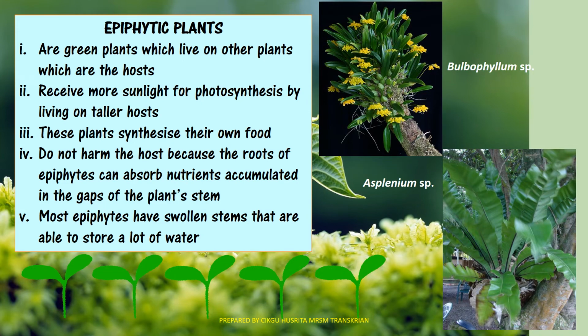Most epiphytes have swollen stems that are able to store a lot of water. Examples of epiphytic plants are bulbophyllum, the white orchid, and asplenium, the bird's nest fern. These plants carry out their own photosynthesis, so they don't take nutrients from the host.